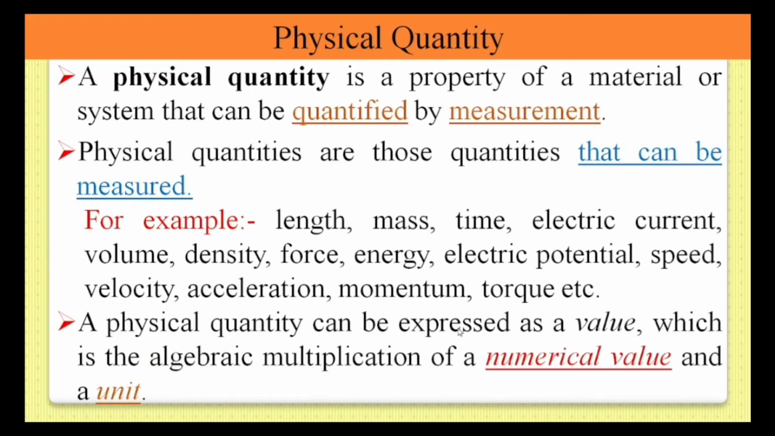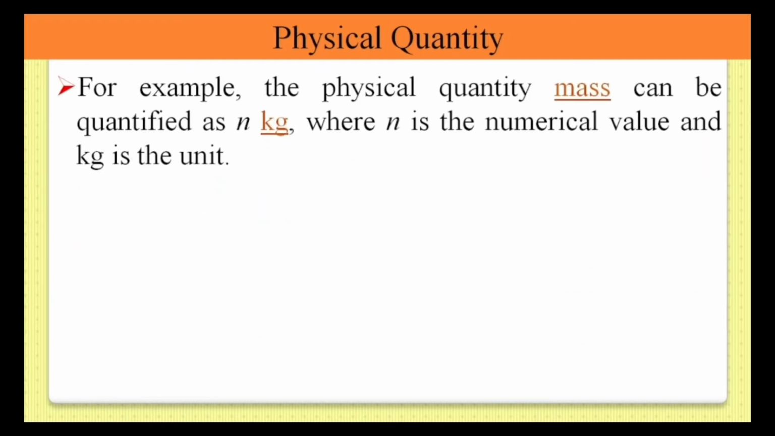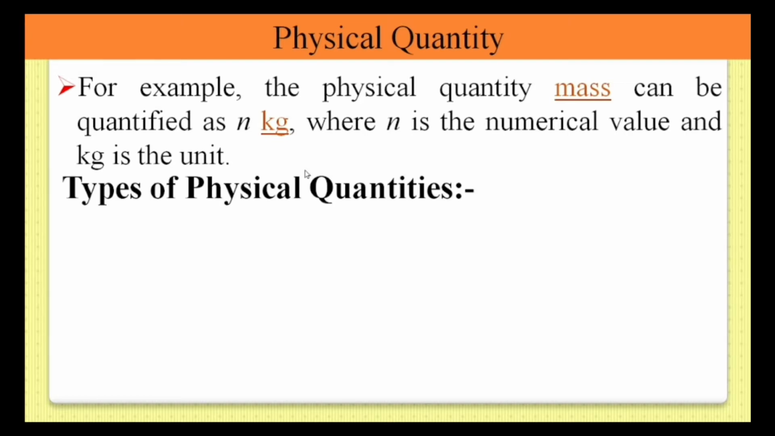A physical quantity can be expressed as a value. When we express a physical quantity, it is expressed as a value, which is the algebraic multiplication of a numerical value and a unit. For example, the physical quantity mass can be quantified as n kilogram, where n is the numerical value and kilogram is the unit. Let's see the types of physical quantities.